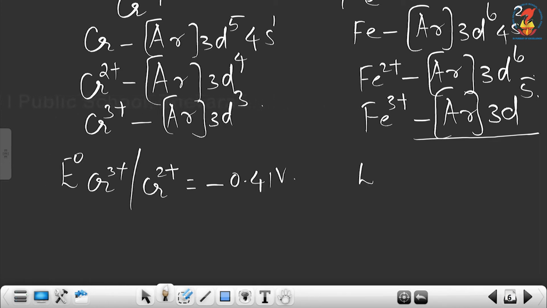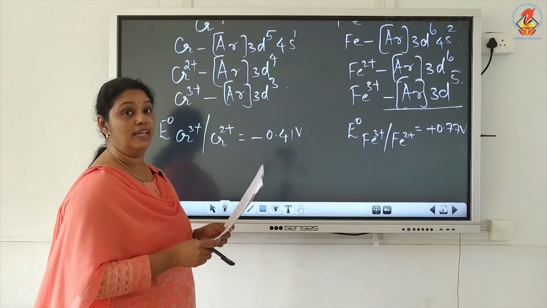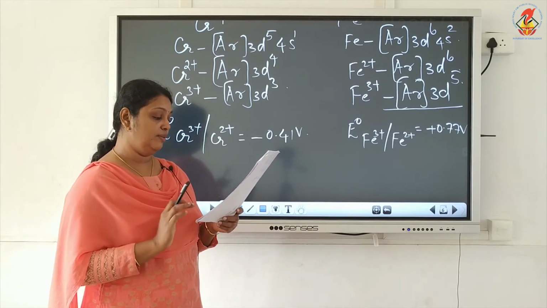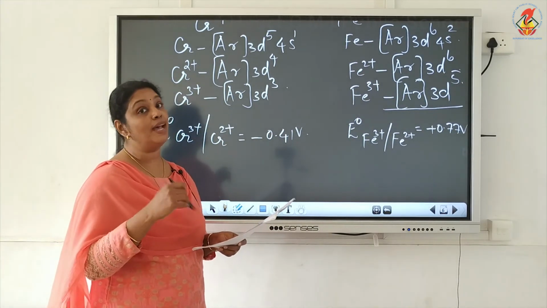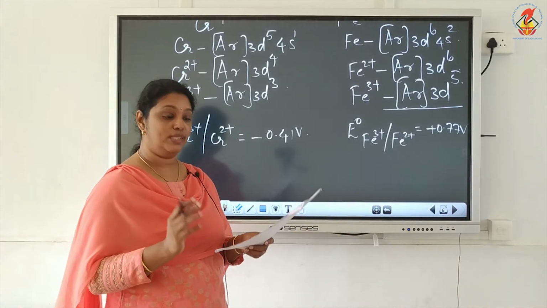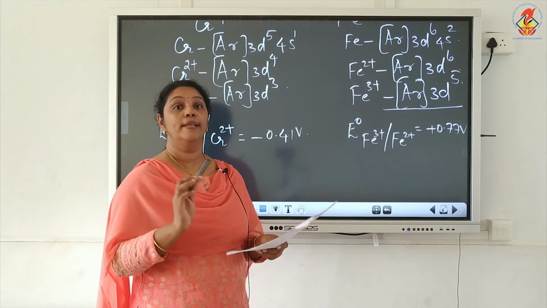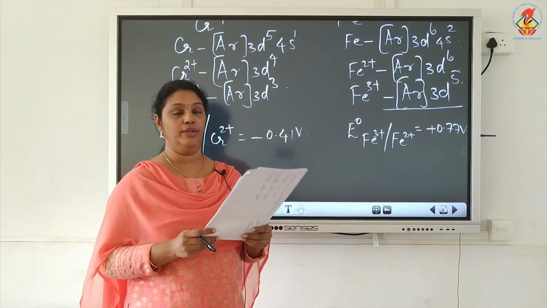This is a negative value, and the E0 value for Fe3+/Fe2+ is +0.77 volt. This is a positive value. Now, a negative E0 value means that this is a very good reducing agent. Cr2+ is a very good reducing agent, or we can say Cr3+ is more stable. Low E0 value means high oxidation state is stable. So since this is negative, Cr3+ is more stable than Cr2+, and so Cr2+ can be easily oxidized to Cr3+. So it's a good reducing agent.